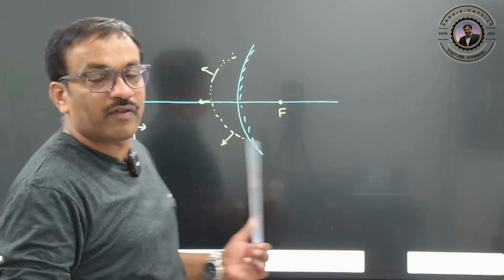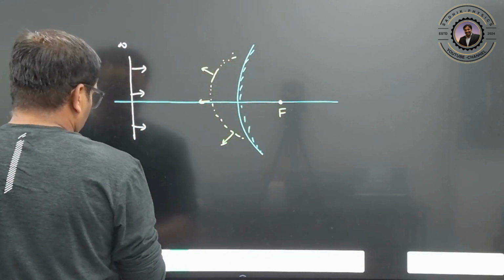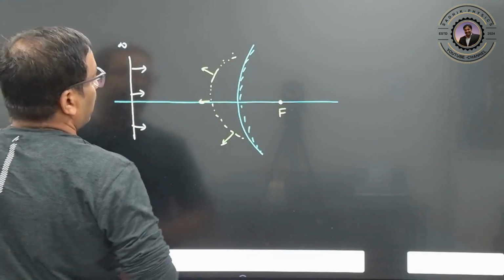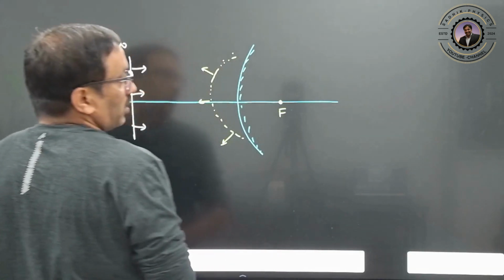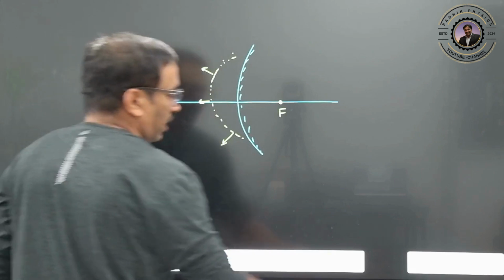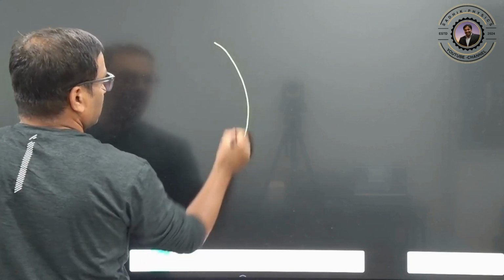So if a plane wavefront is incident on a convex mirror, after reflection it will form spherical wavefronts, which appear to be coming from the focus. Clear? Right? Next one.